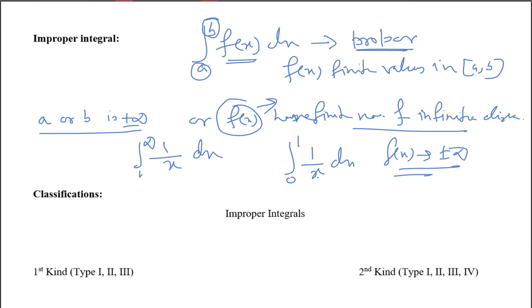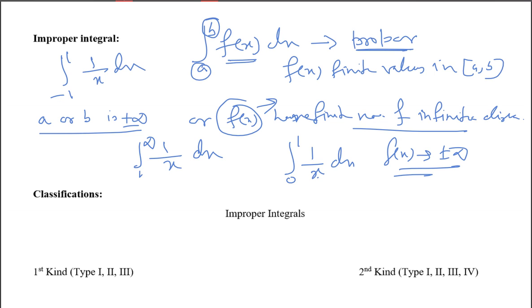So understand the difference between proper and improper integrals. An improper integral will have either the lower limit a or the upper limit b infinite, or there exists some point in between a and b where we have an infinite discontinuity. Then we say this is an improper integral. Now you tell me: minus 1 to 1, 1 by x dx, is it an improper integral or not?